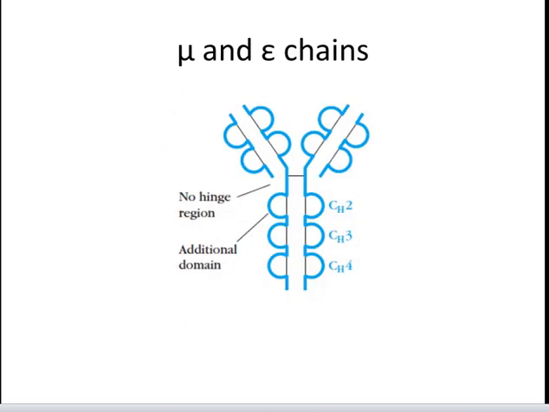Although mu and epsilon chains lack the hinge region, they have an additional domain of 110 amino acids, that is CH2, that has hinge-like features. This is all about the structure of antibodies or immunoglobulin.